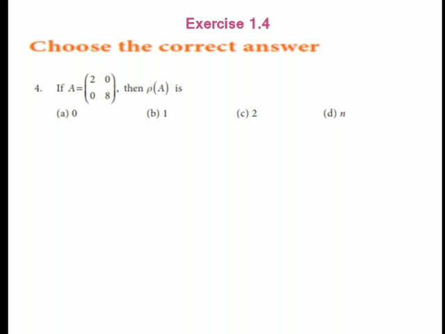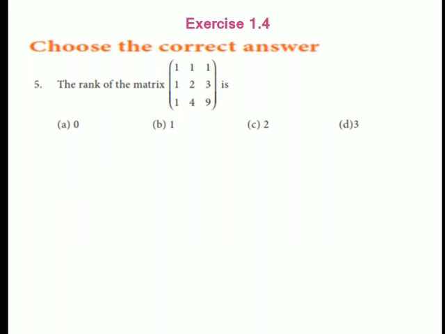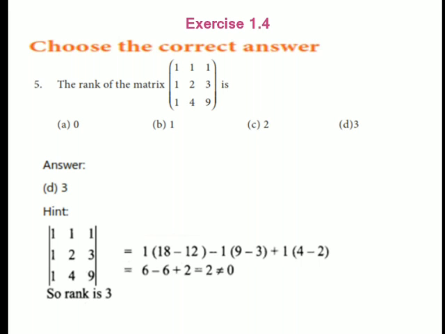Fourth question. If A, then the P minor of A is 2. Modulus of A is 16, not equal to 0, so the minor of A equals 2. The rank of the matrix is 3. Find the modulus of A, which is 2. 2 is not equal to 0, so the rank is 3.